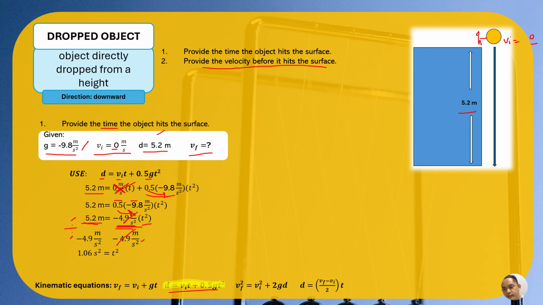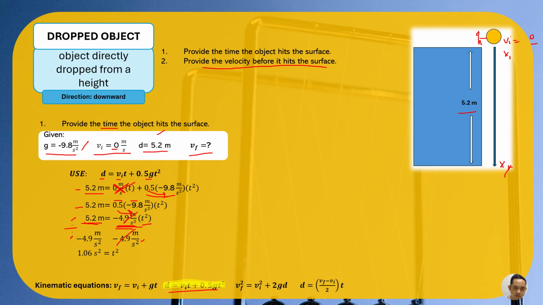The way we measure displacement, we have an initial displacement xi, and this will be our final displacement xf. Since it is free fall, it goes downward. And of course, since the displacement is downward, we make the distance negative.